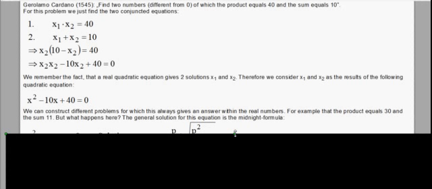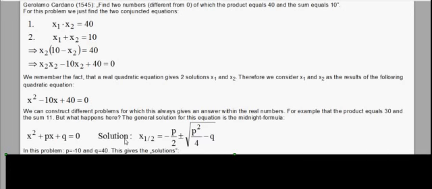But what happens here? The general solution for this equation within the real numbers is the so-called midnight formula. If you have a quadratic equation in standard form, x squared plus px plus q equals 0, then the solution gives two numbers, x1,2 equals minus p over 2 plus minus the square root of p squared over 4 minus q.